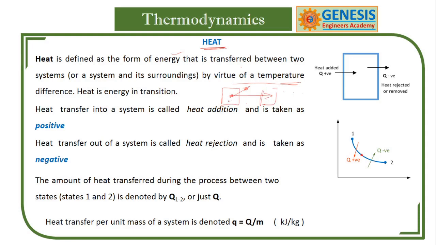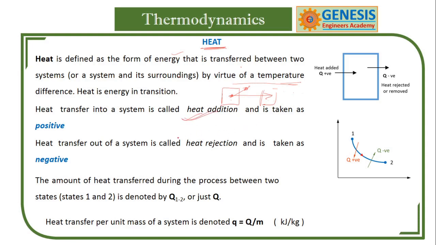One should have a higher temperature and the other a lower temperature, and heat flows from higher temperature to lower temperature. So heat can be defined as an energy in transition.